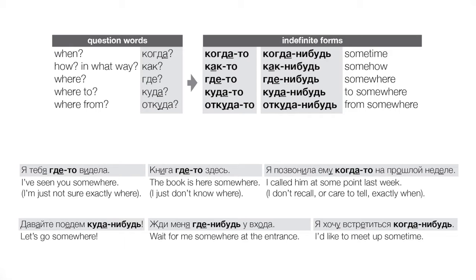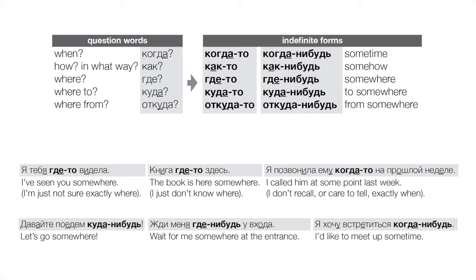Книга где-то здесь. The book is here somewhere. Okay, so we're present tense, and we know apparently that there is a book. It's here somewhere. We know that it exists. We know that this where exists, but we're not sure where, right? We just don't know the specifics. So we use the indefinite form with to.